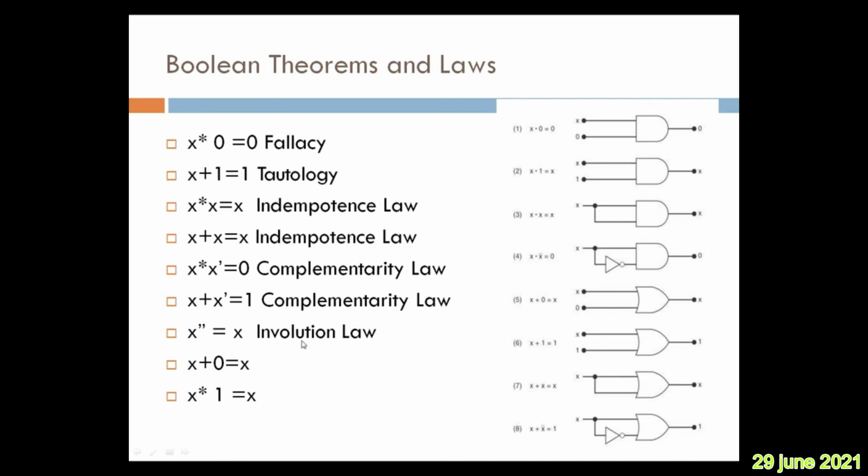And all these laws or theorems can be represented using gates. What is the right side column? You can see here, x star 0. Star means AND gate, plus means OR gate, remember.